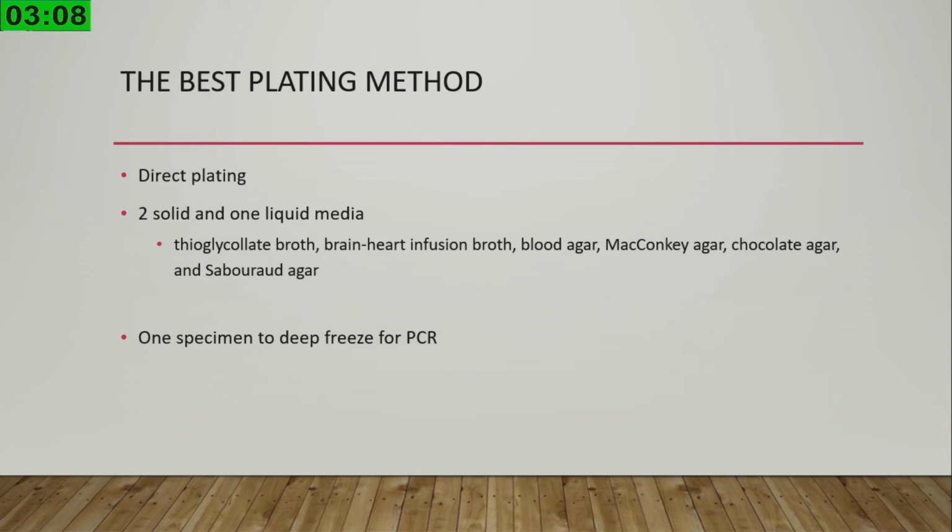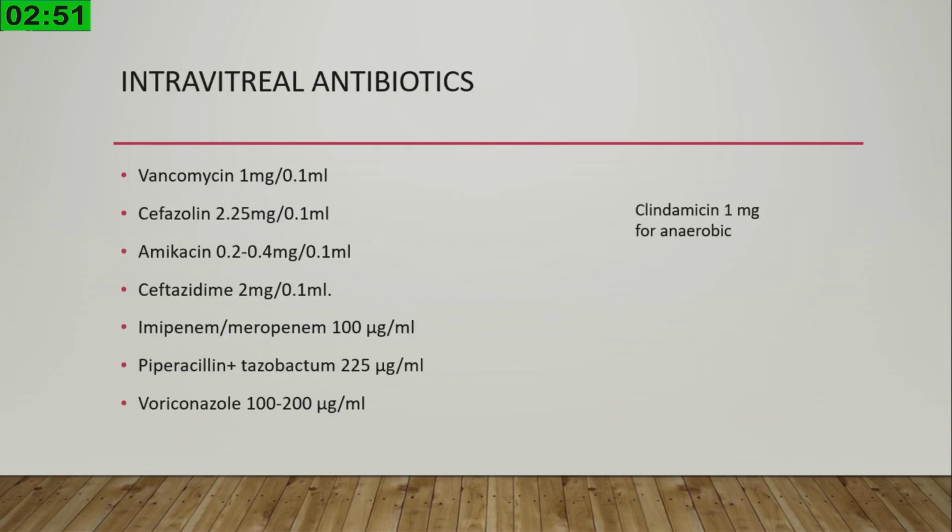And one specimen always, because starting from the EVS study, most of the studies show that only 60 to 70% of the cases give you a microbiologic yield. So one specimen has to be frozen for PCR. That is, if your microbiology turns out negative, then you can always rely on your PCR to get to know the organism. It's very important, not only to treat that particular case but to prevent further occurrences of endophthalmitis in your hospital, that you have a microbiology specimen.